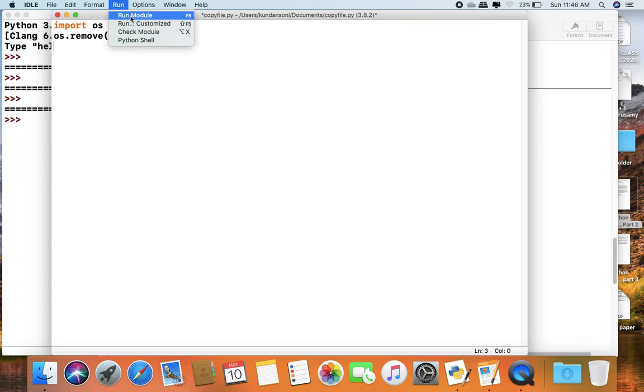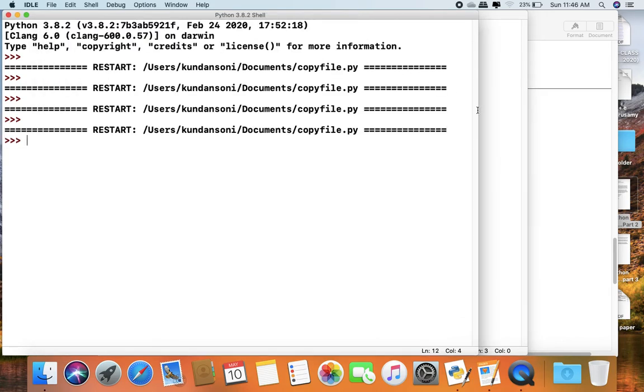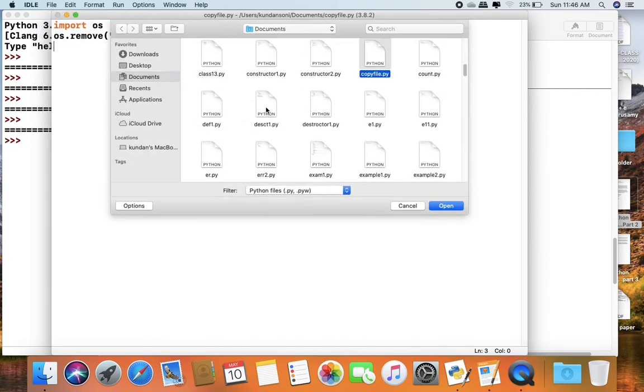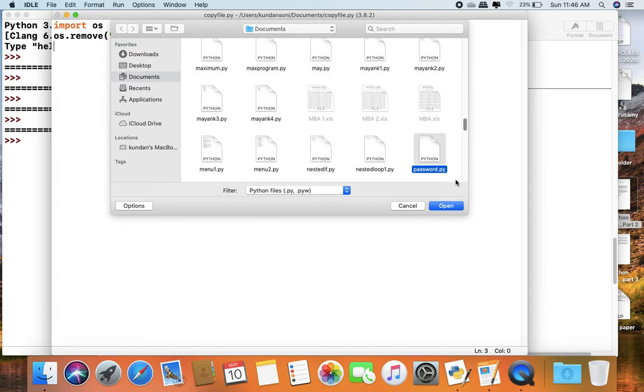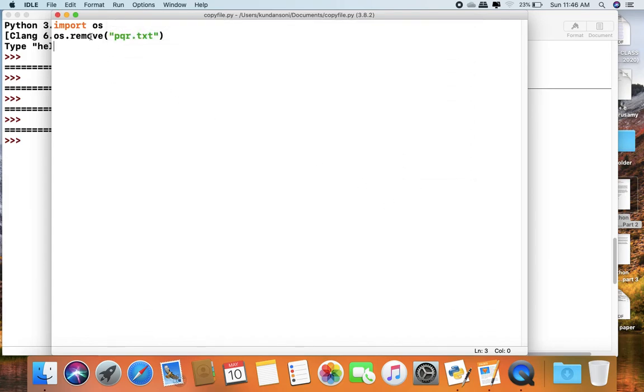So we are going to run. The program has been executed. So our file pqr is also deleted. Let us search. There is no pqr file. The remove method definition is written in the OS module, so to execute this program we have to import the OS module.